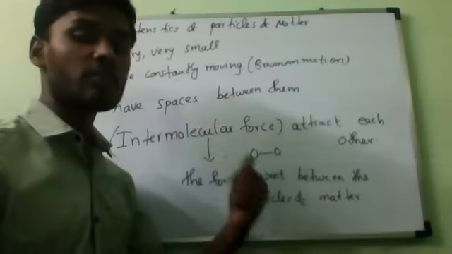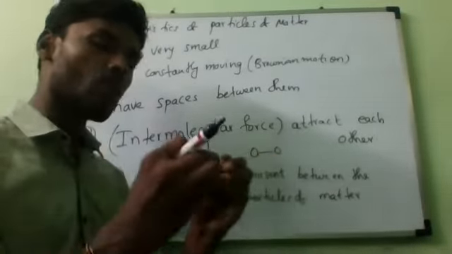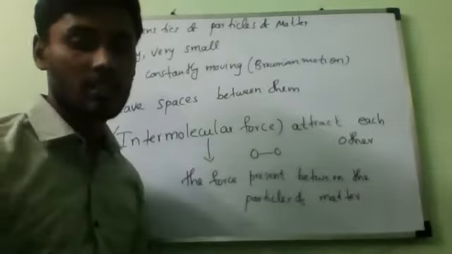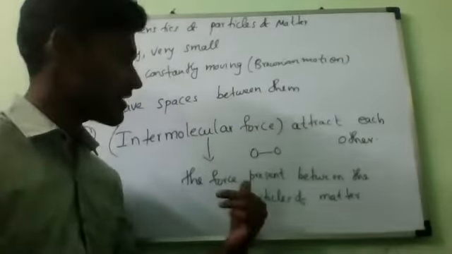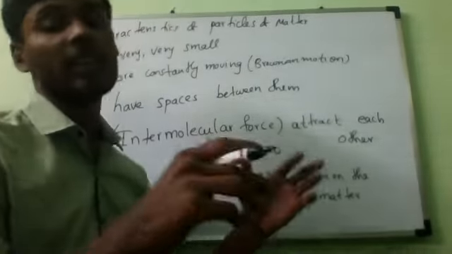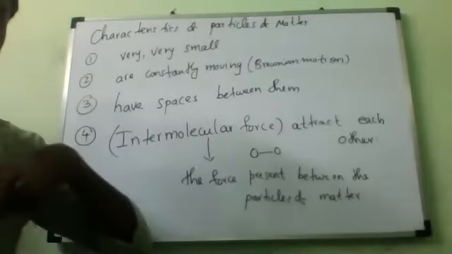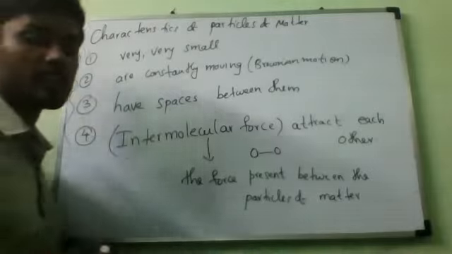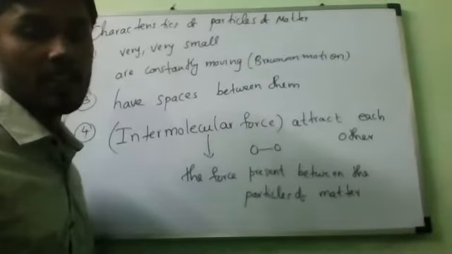If this force is stronger, the particles are closer. If this force is very weak, they are very far from each other. If forces are weak, they are free to move. These are the four characteristics of matter. So all of you write it.